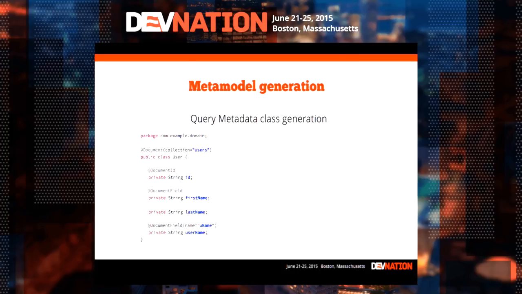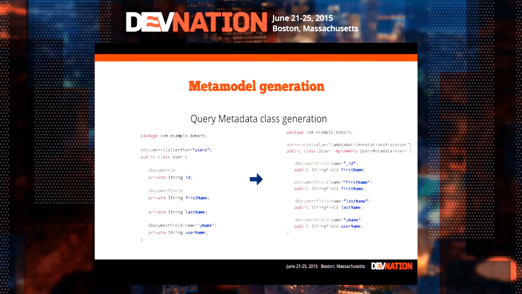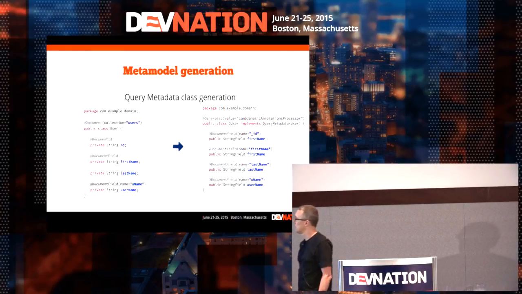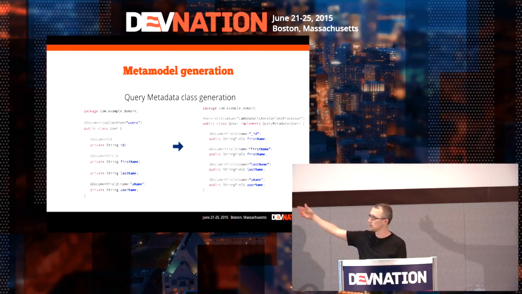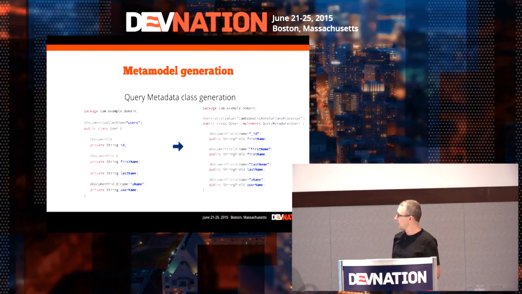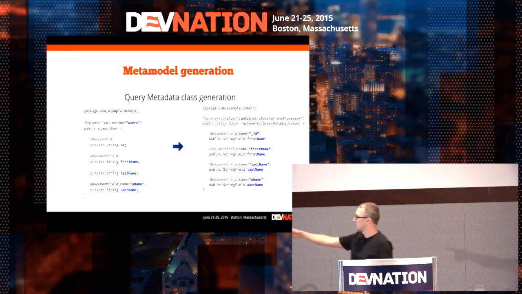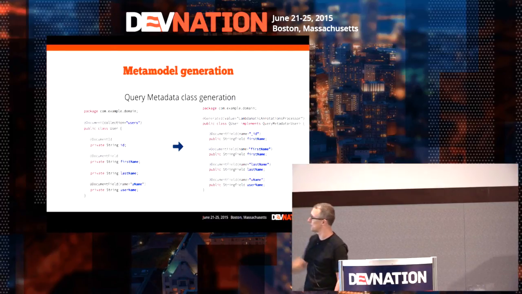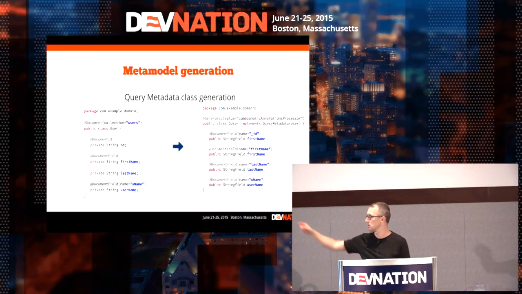And I put one on document field, which is user name, if you want to have something different between your Java code and your model in MongoDB. And as you can expect, we get something like this, Q user class, which has some public string field here annotated with document field. And as you can see, the variable name on the left side is used by default on the right side in the document field annotation. Otherwise, we take what was explicitly specified.